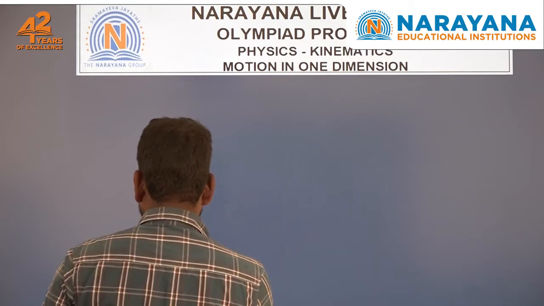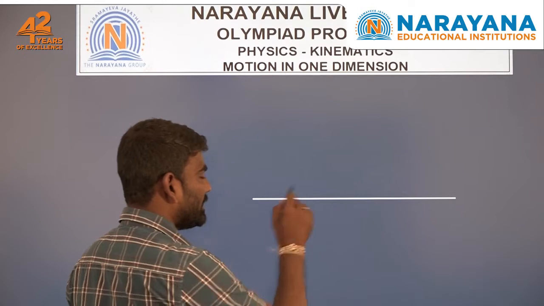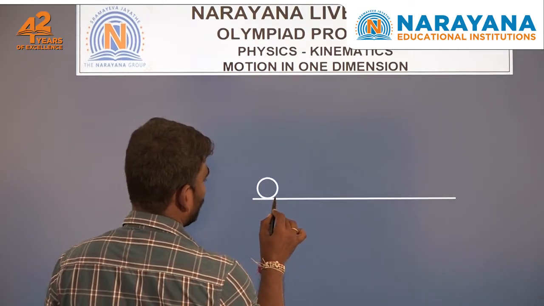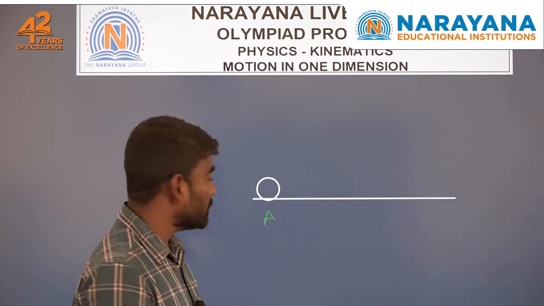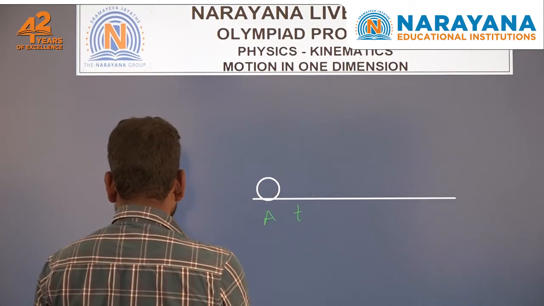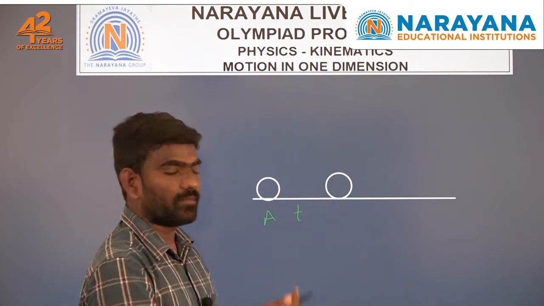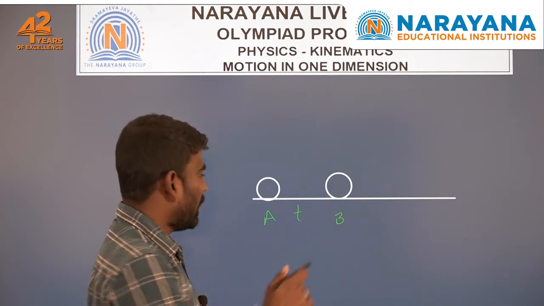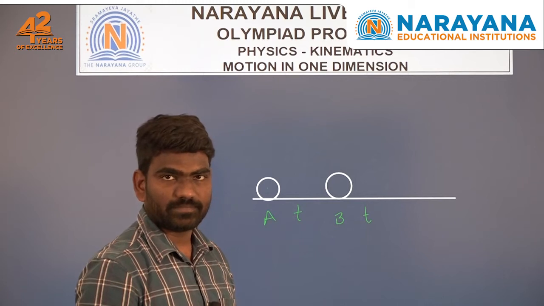For example, if you take a straight line path, an object will be located at one position A, and after some time t this object will change its position to another position, say B, and again after some time it changes its position continuously.